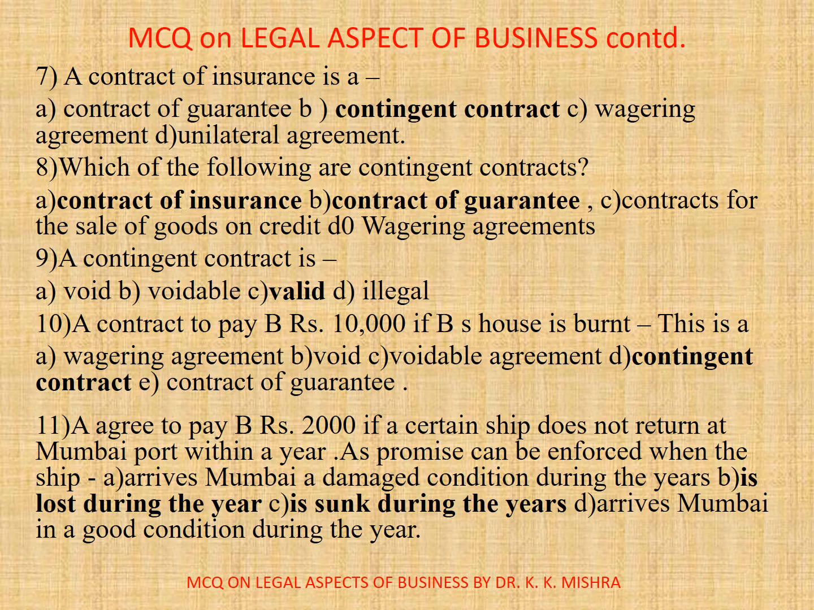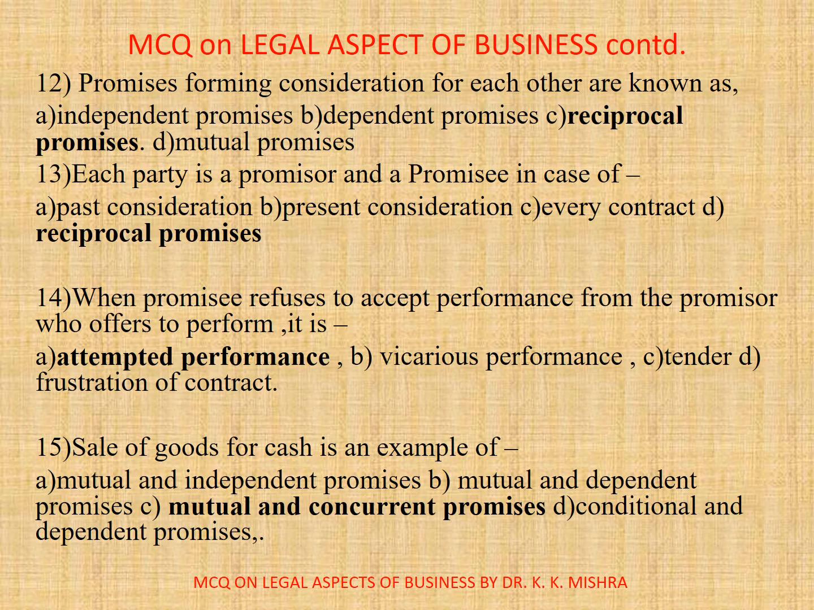11. A agrees to pay B rupees 2,000 if a certain ship does not return at Mumbai port within a year. A's promise can be enforced when the ship... Here correct option is B and C both. So wherever you find these, you may mark it correct, that is if it is lost or sunk during the period. 12. Promises forming consideration for each other are known as: A. Independent promises, B. Dependent promises, C. Reciprocal promises, D. Mutual promises. Correct option is C. Reciprocal promises.